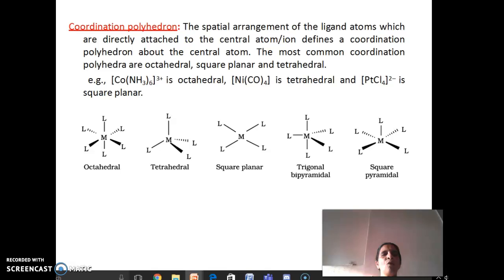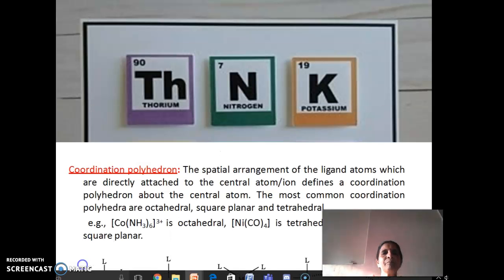If you take the cobalt hexamine complex, it has an octahedral geometry due to the presence of 6 ligands, whereas in the nickel tetracarbonyl complex, due to the presence of 4 carbonyl ligands, the geometry is tetrahedral. Like that, we can give the various polyhedra or geometries for the complexes depending upon the number of ligands. With this, I conclude the basic terminologies in coordination compounds. Thank you.